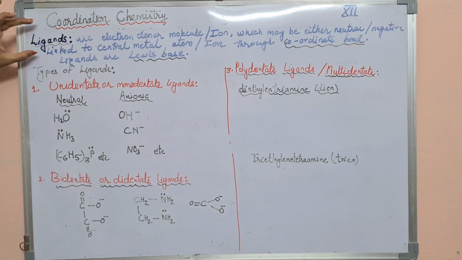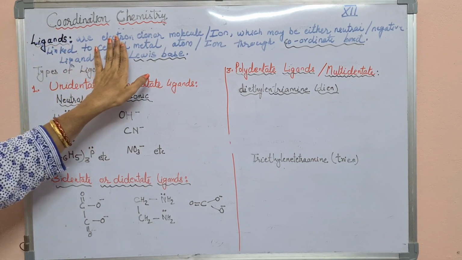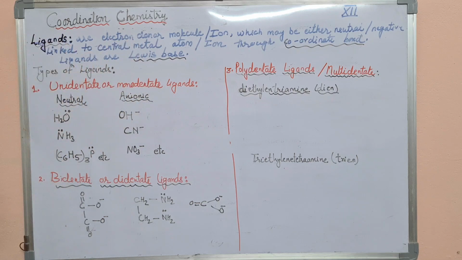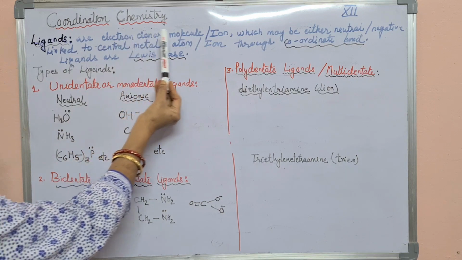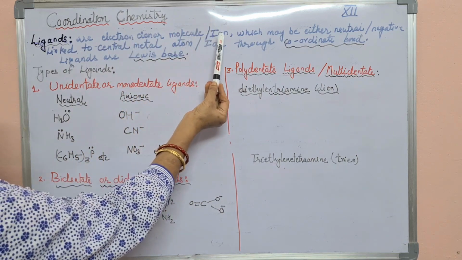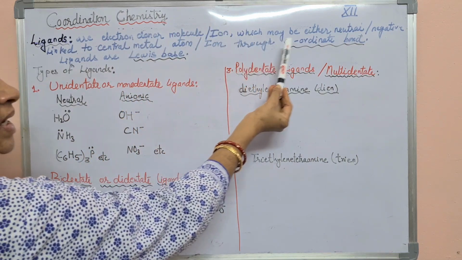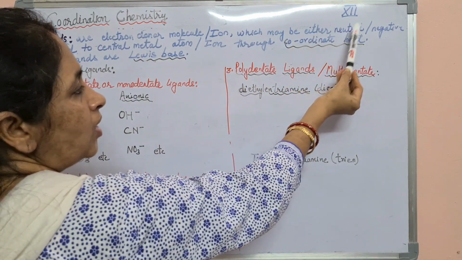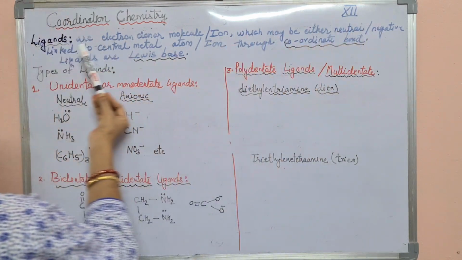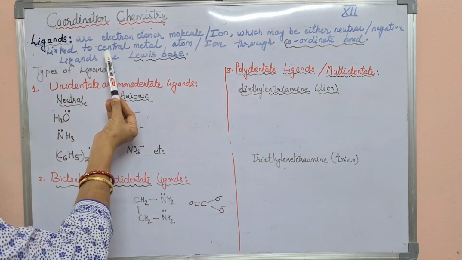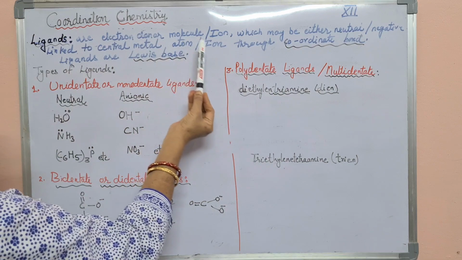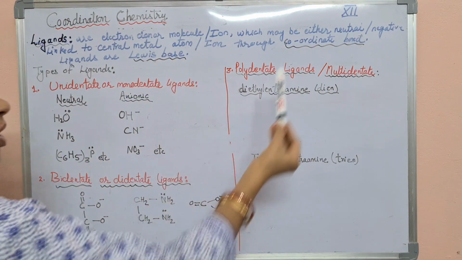So that is why ligands are attached to the central metal atom, and ligands have a property to donate electrons. See the definition of ligands. Ligands are electron donor molecules or ions which may be either neutral or negative, linked to the central metal atom or ion through which bond?